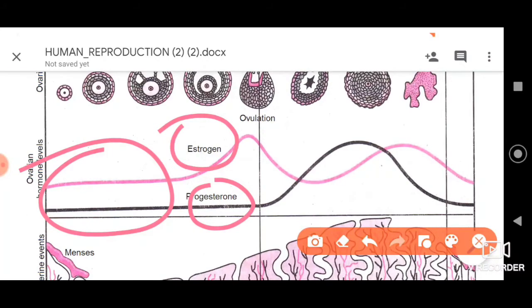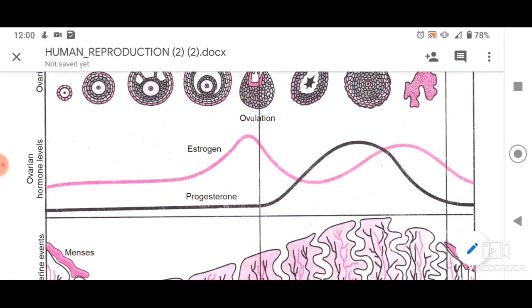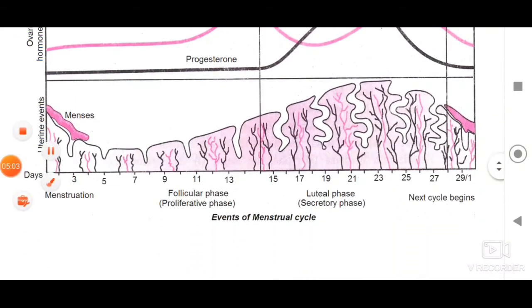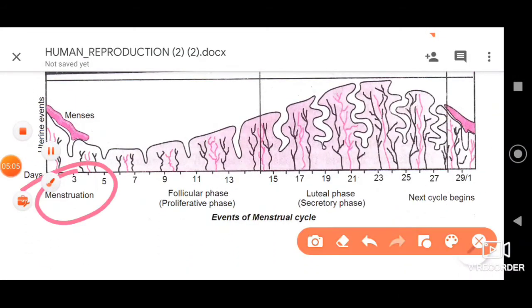So after this, let me tell you, the uterine endometrial wall becomes thin. So these are a few important aspects pertaining to the first phase, that is the menstruation phase, dear friends.